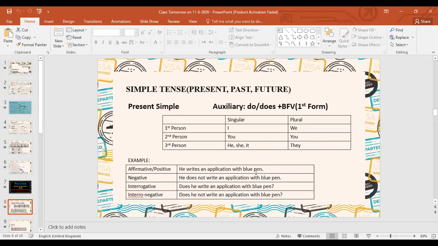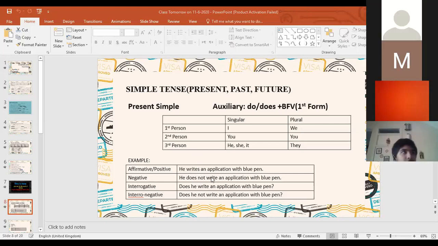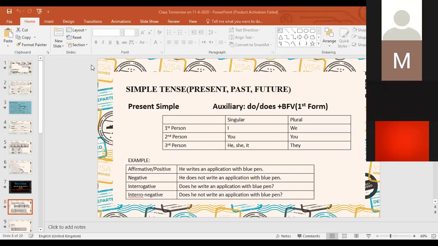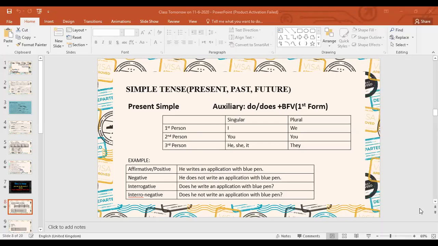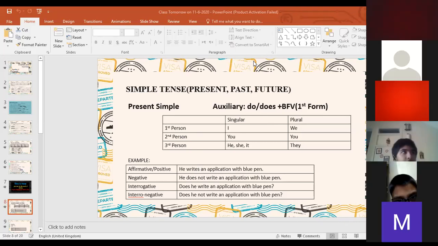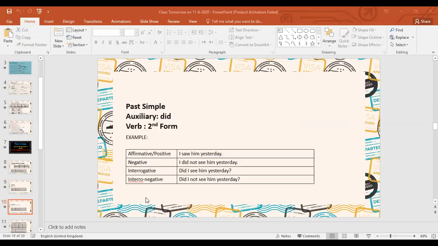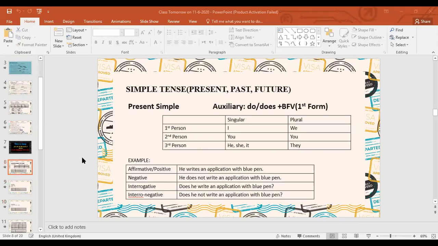Negative: what would be the negative? He does not write an application with blue pen. Interrogative sentence: does he write an application with blue pen?